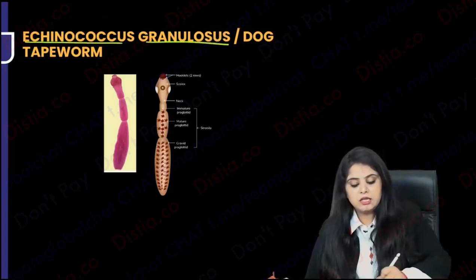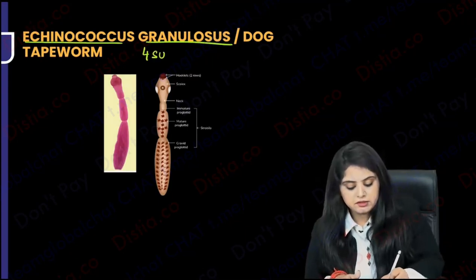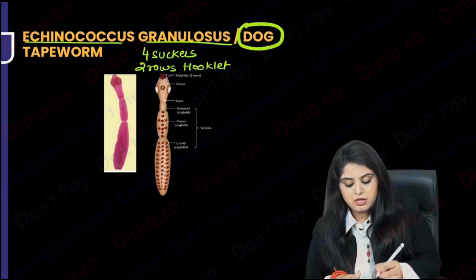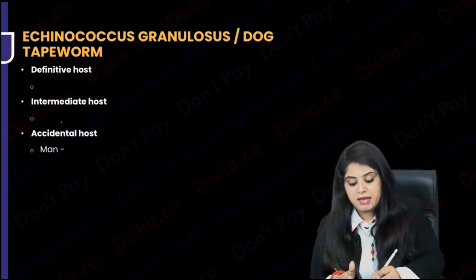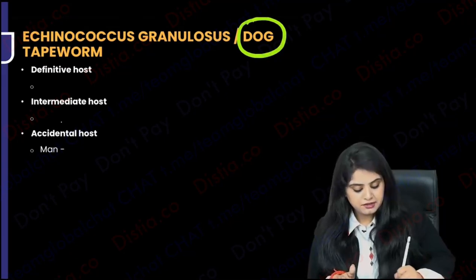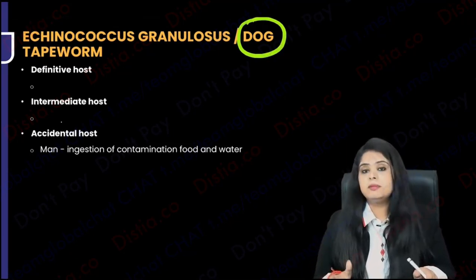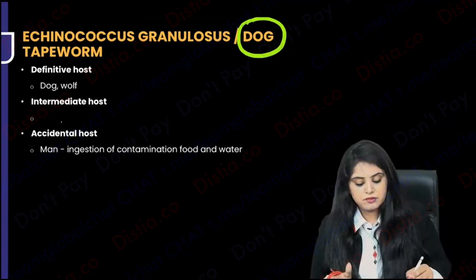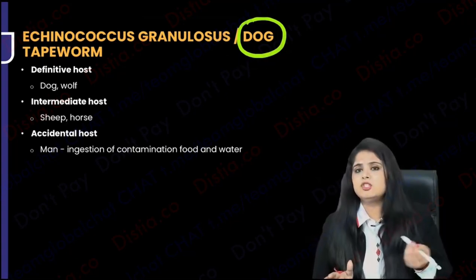In this there is nothing unusual. You know for a fact that over here there are 4 suckers and 2 rows of hooklets. Everything is going fine. But what was the exception? Why am I calling it dog? Because here the definitive host and intermediate host is not man. The concept of calling it dog was that man is going to be an accidental host by having some contaminated food or water. Man is accidental because the definitive host will definitely be the dog. That is why you call it the dog tapeworm, and the intermediate host is sheep and other animals.